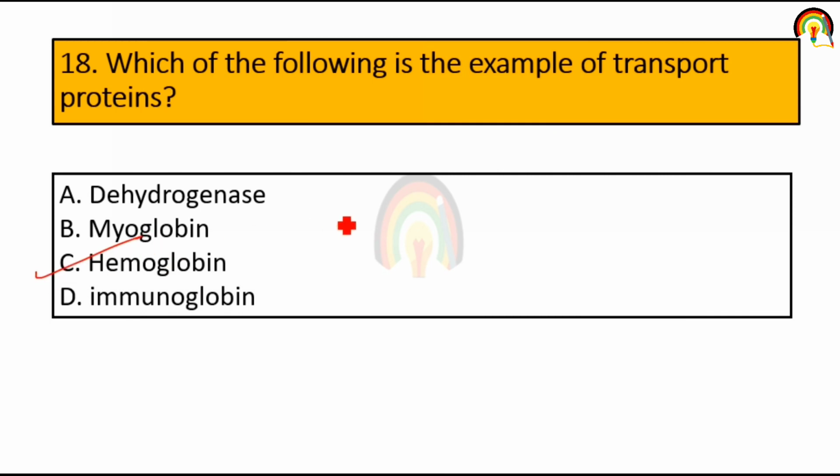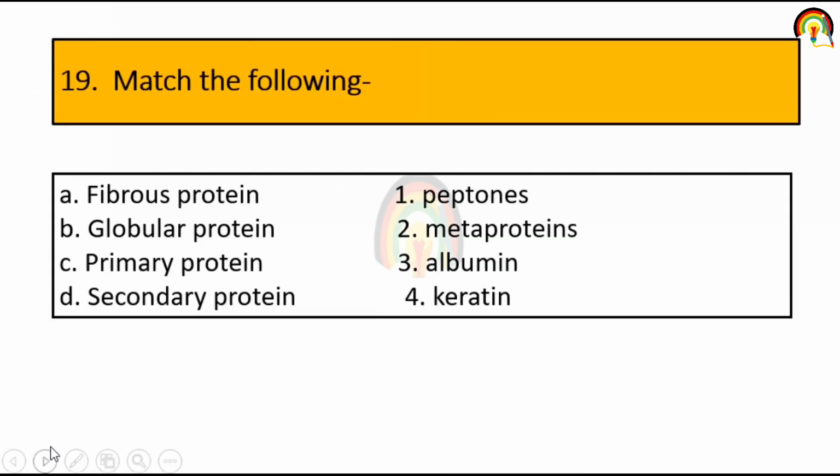So it's hemoglobin. Hemoglobin binds to 4 molecules of oxygen to form 4HbO2 and transports this oxygen to the different parts of the body, or we can say needy parts of the body. So transport protein is hemoglobin.